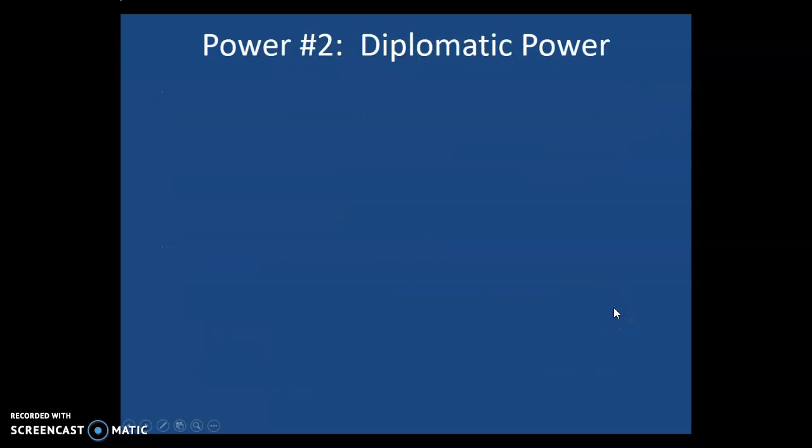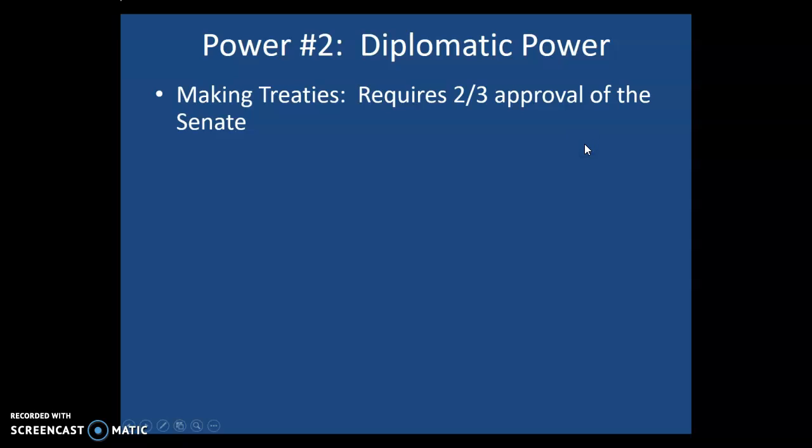Power number 2, we've just finished up with the executive powers. Now let's go to power number 2, diplomatic power. This includes making treaties, and treaties also require 2/3 approval of the Senate. That's a pretty tough threshold.